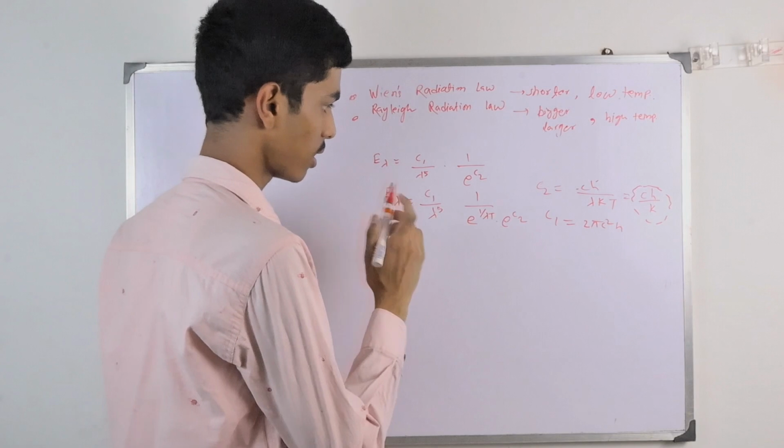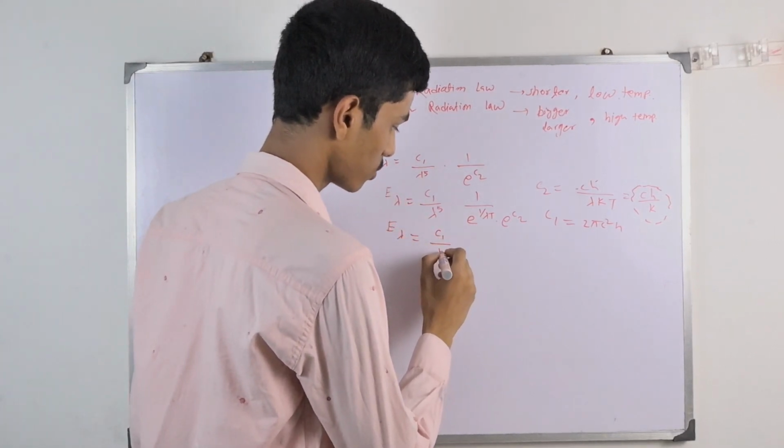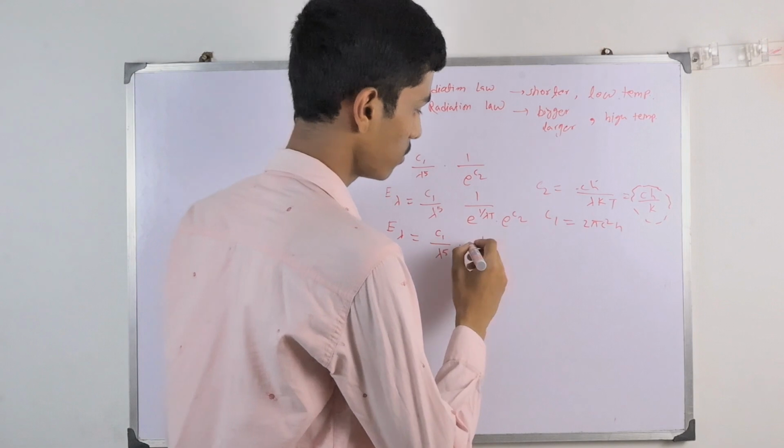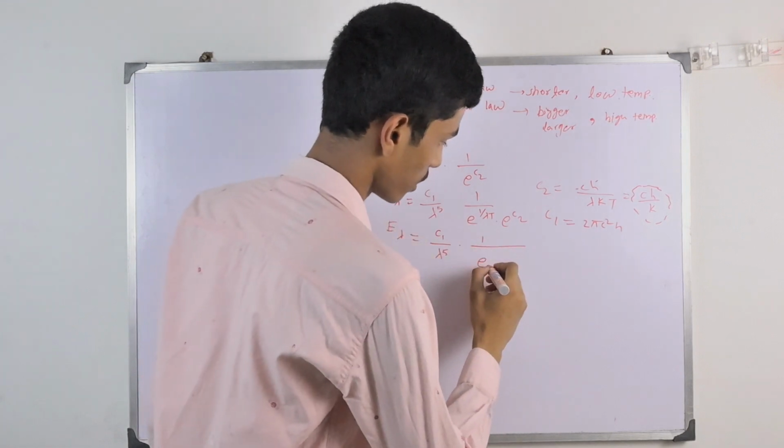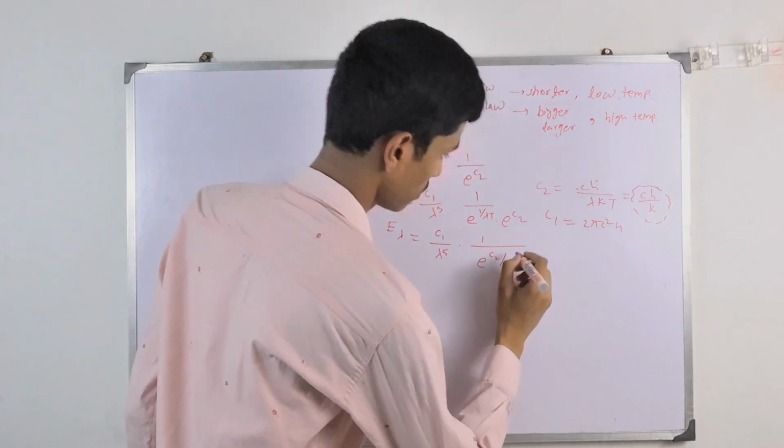So the final result can be written as E lambda equals C1 by lambda to the power 5 times 1 by e to the power C2 by lambda T.